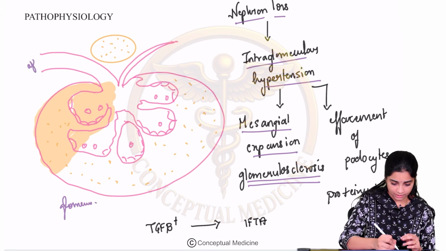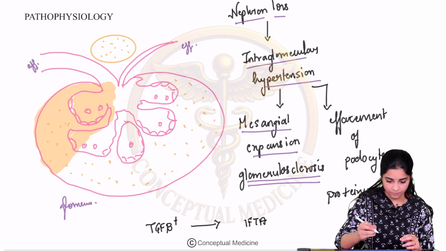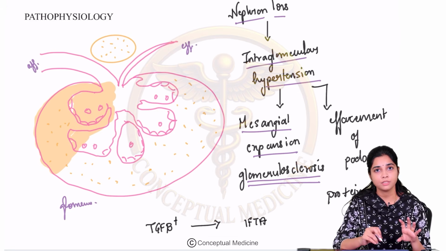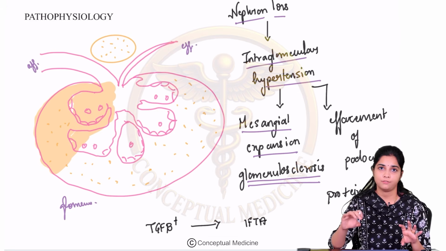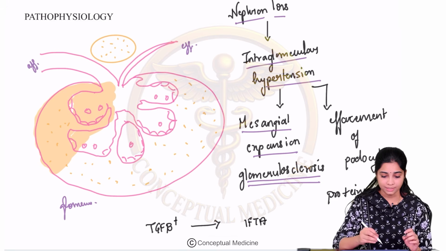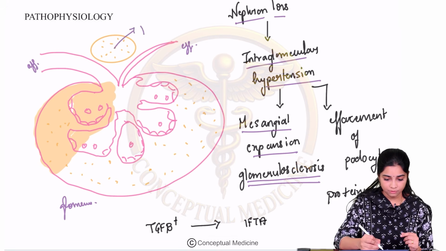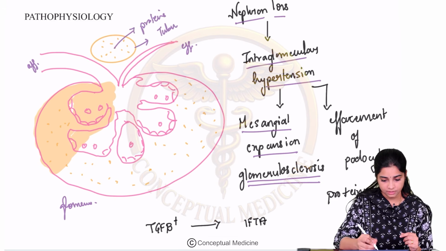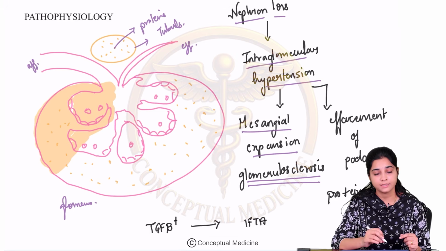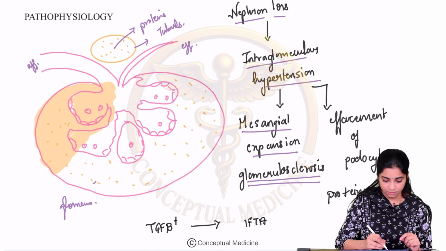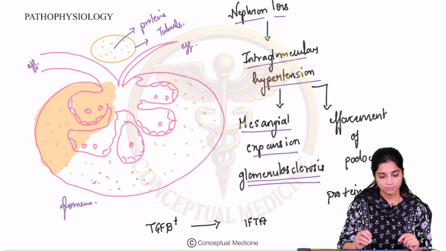So this is the afferent arteriole, this is the efferent arteriole. Initially, hyperfiltration makes sure that the afferent arteriole is dilated, the efferent arteriole is constricted, and GFR is maintained. But as the insult progresses, there will be excessive leak of proteins. This is nothing but your tubules, right? So there is excessive leak of proteins. And over time, can you see that the proteins are leaking into the Bowman space as well?